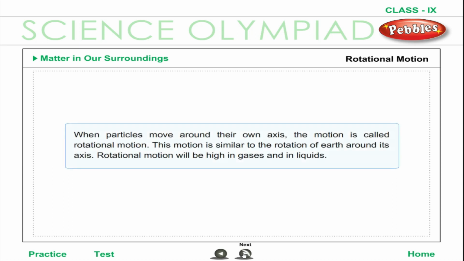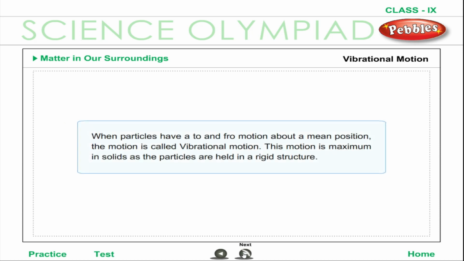Rotational motion, when particles move around their own axis, the motion is called rotational motion. This motion is similar to the rotation of Earth around its axis. Rotational motion will be high in gases and in liquids. Vibrational motion, when particles have a to and fro motion about a mean position, the motion is called vibrational motion. This motion is maximum in solids, as the particles are held in a rigid structure.